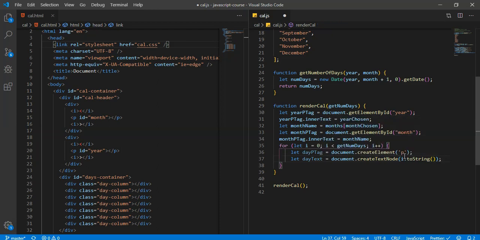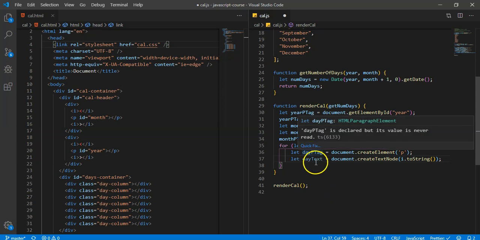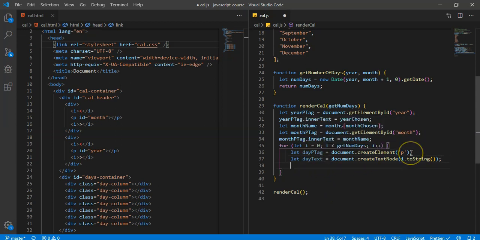So basically the day inside of this p tag is going to be, and you'll see we're going to do that right now. You create this text node by using document.createTextNode, and you can insert the text in here, and then you can actually append this text node right into an HTML element, which is what we're going to do.